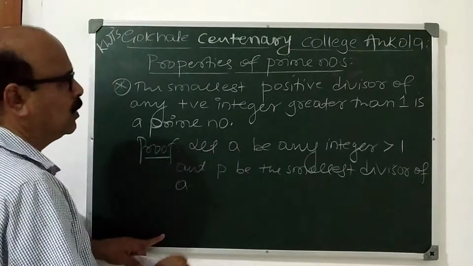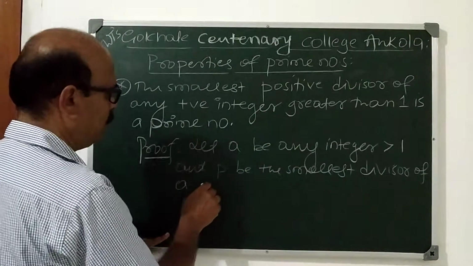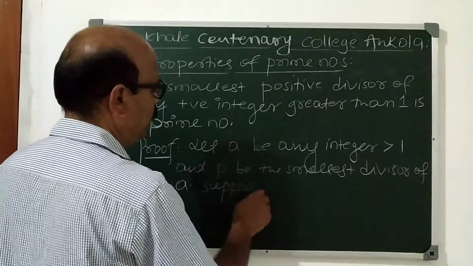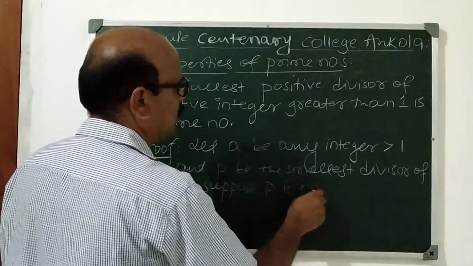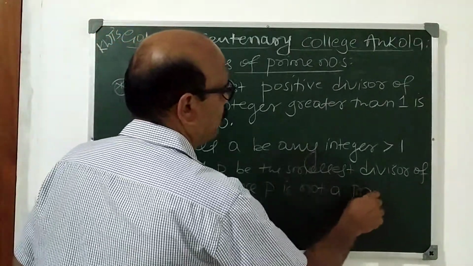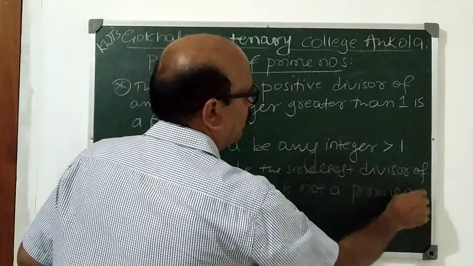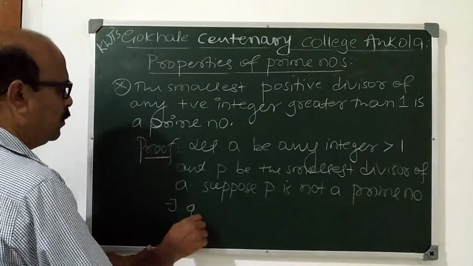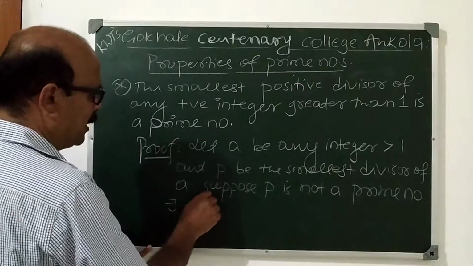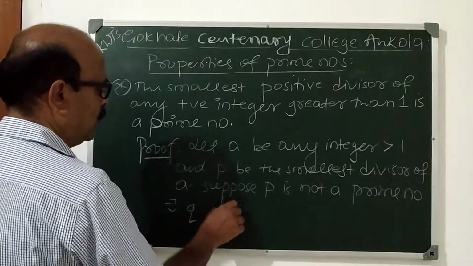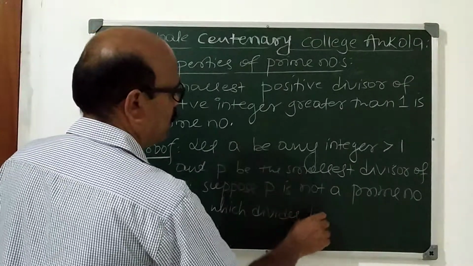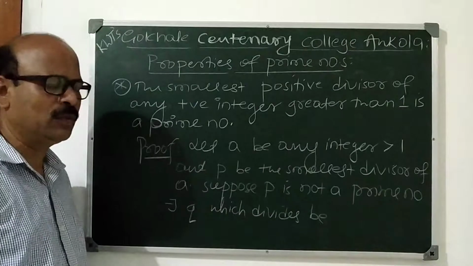Now what do you have to prove? P is a prime number. Suppose P is not a prime number. Then there exists Q which divides P. Because what is the definition of a composite number?